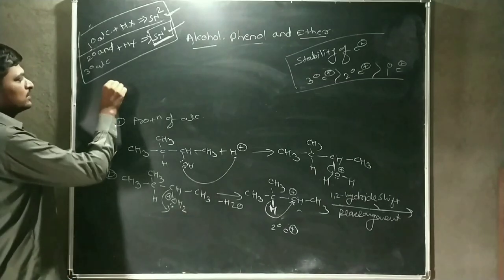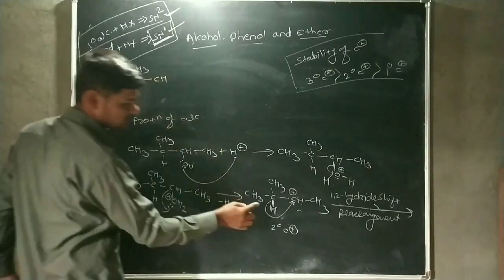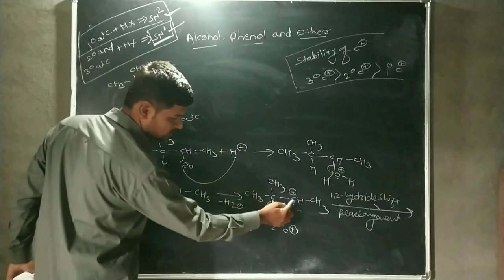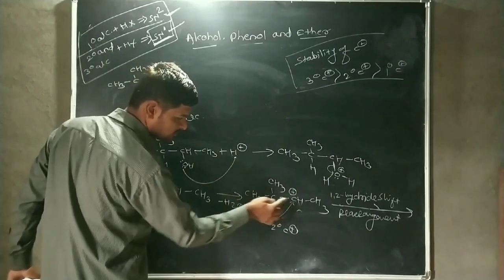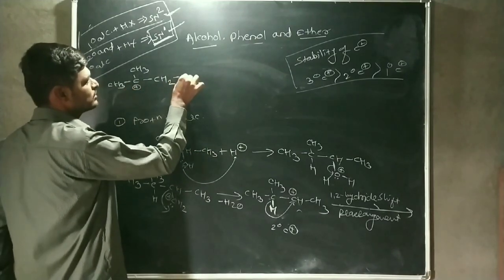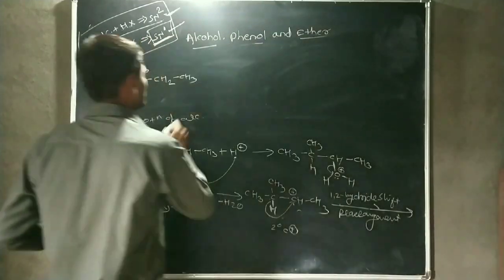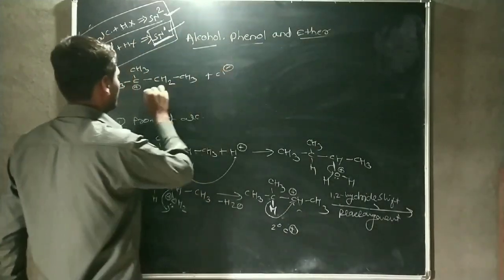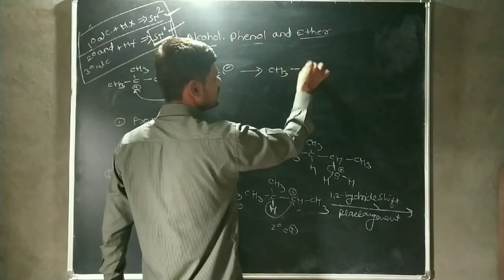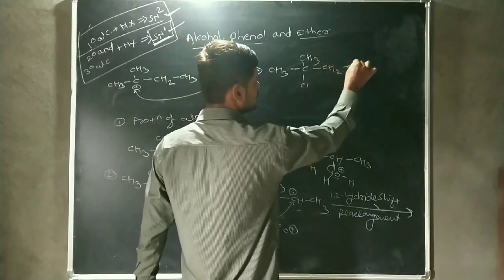Then CH3. After shifting of the hydride, the CH gets converted into CH2, and the positive charge is shifted from the secondary carbocation carbon to this carbon atom. Therefore, there is a formation of a tertiary carbocation. After formation of the tertiary carbocation, the nucleophile attacks on the tertiary carbocation, and there is a formation of this product.